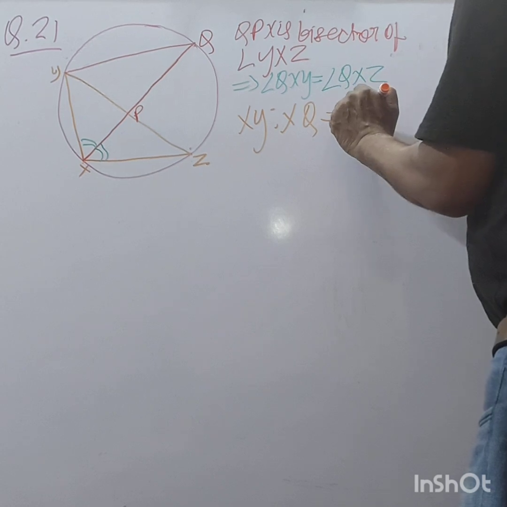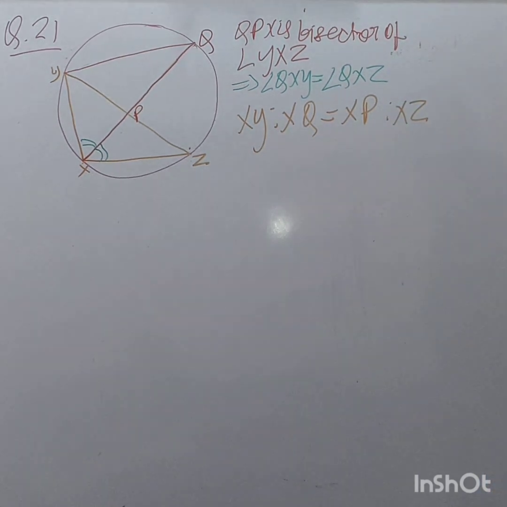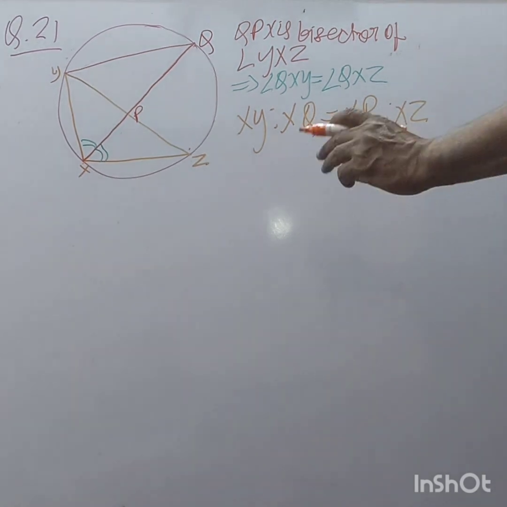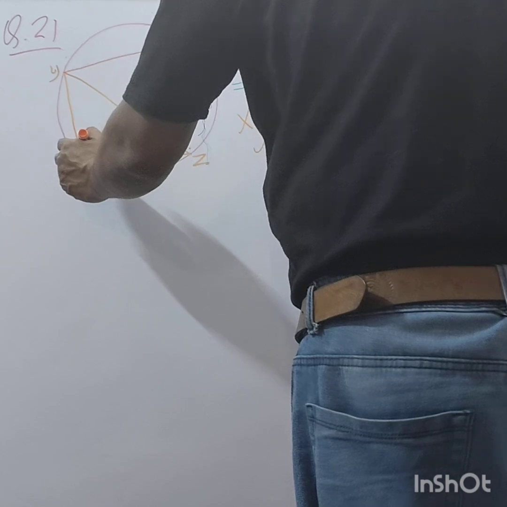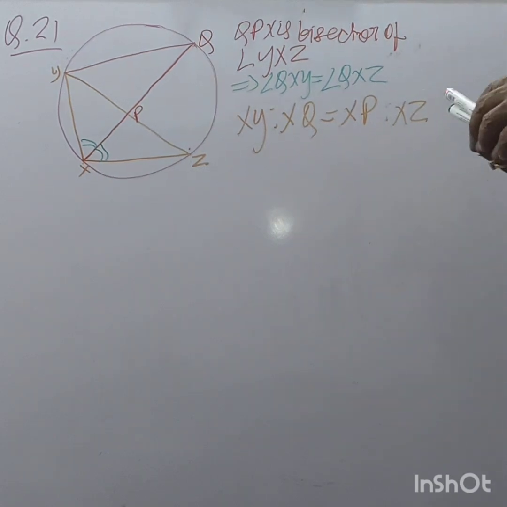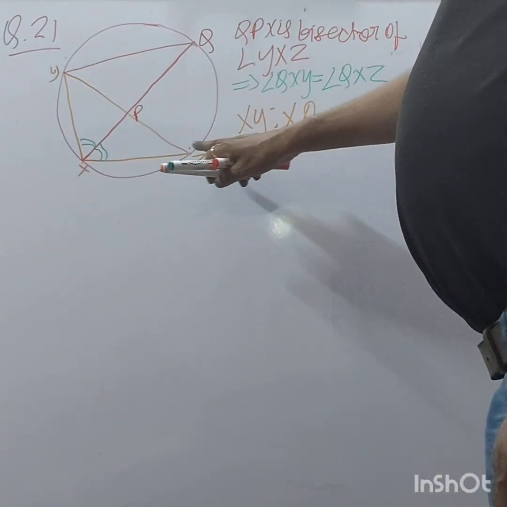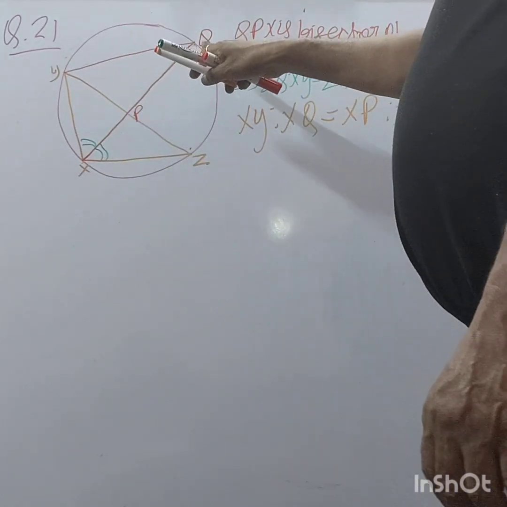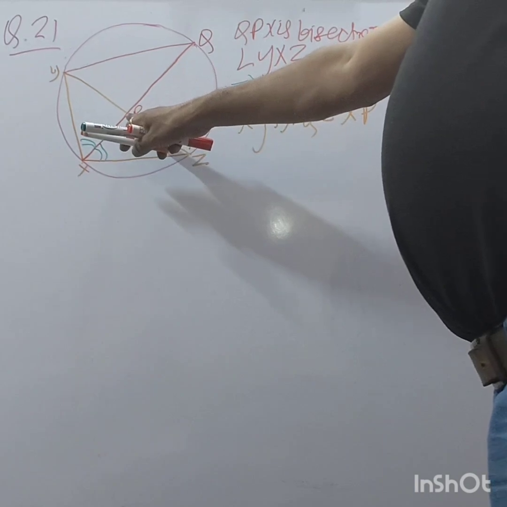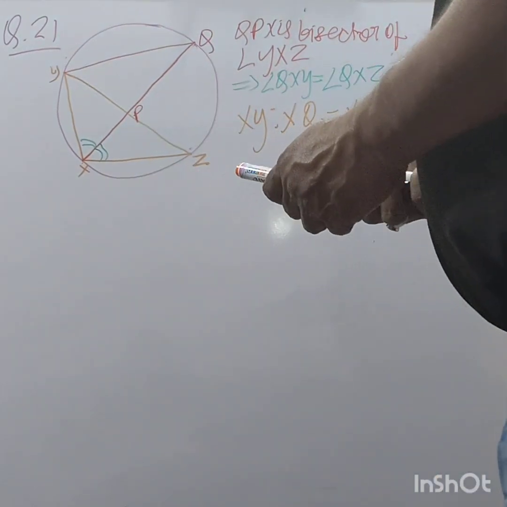XY upon XQ is equal to XP upon XZ. Okay, fine. No issue.